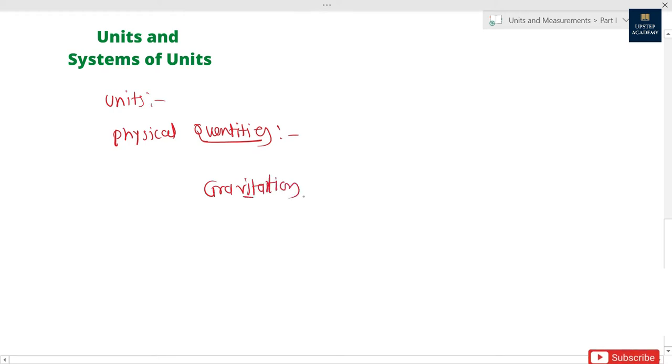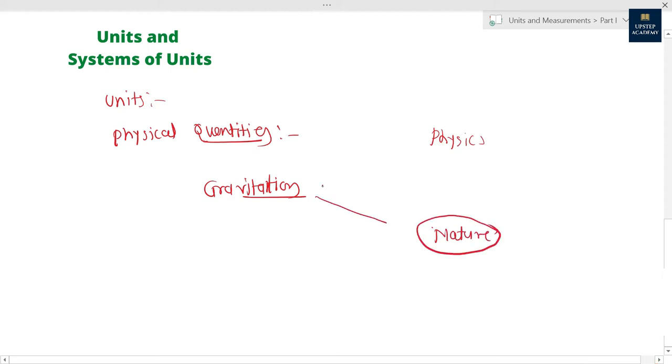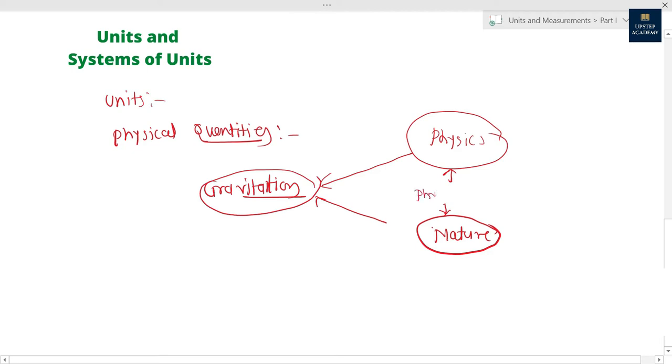Gravitation. Here is the physics and here is the nature. Gravitation comes between nature and physics, am I right? By using physics we found out one law of nature, which is gravitation. So how exactly did we communicate with nature to find out this theory of gravitation? There are the physical quantities.